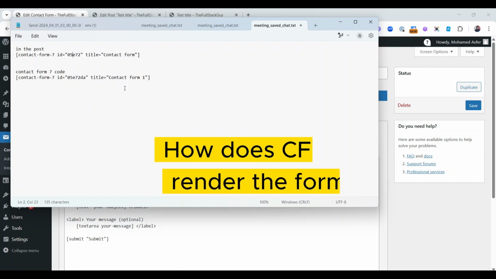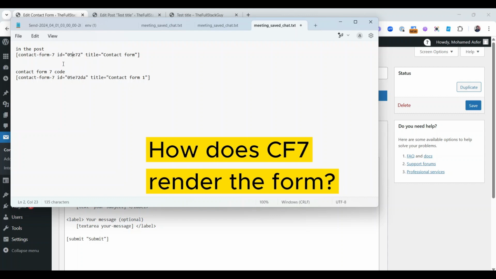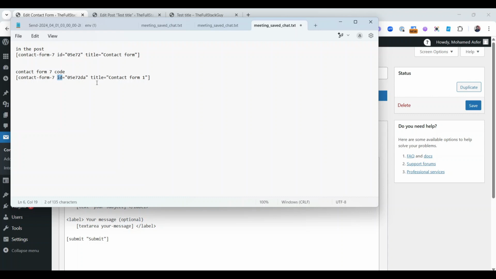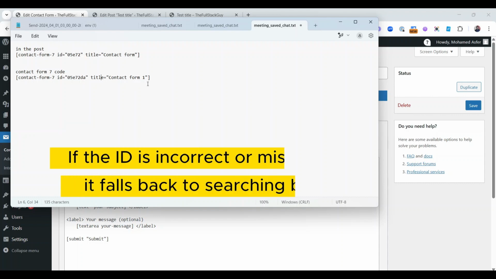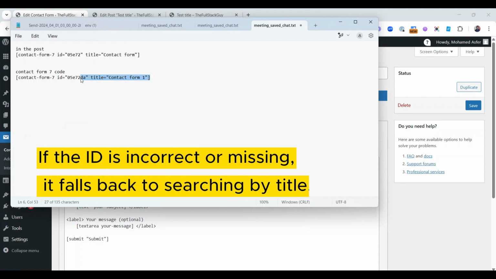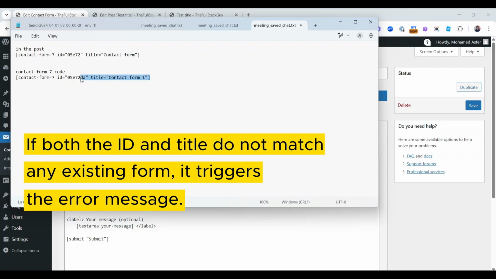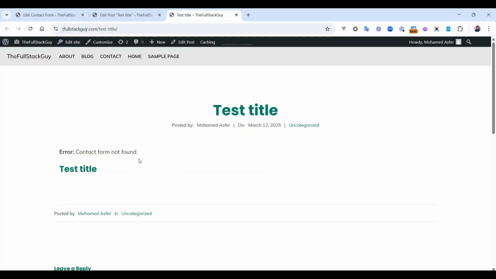This is how Contact Form 7 works when rendering the form. Contact Form 7 first tries to find the form by the ID. If the ID is incorrect or missing, it falls back to searching by title. If both the ID and the title do not match any existing form, it triggers the error message.